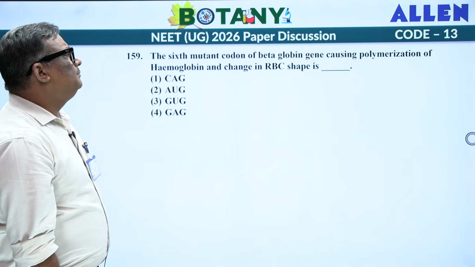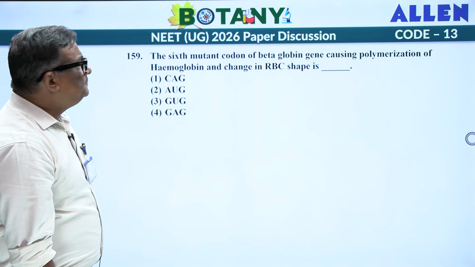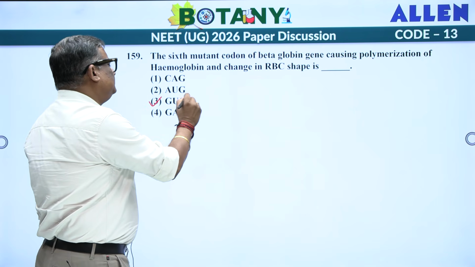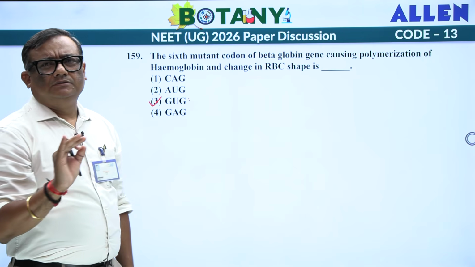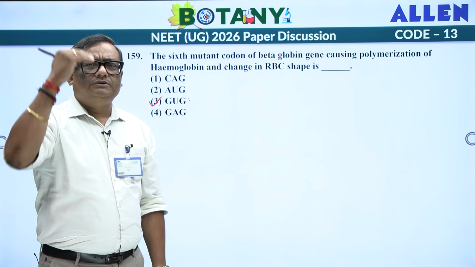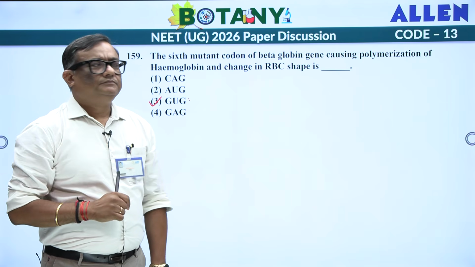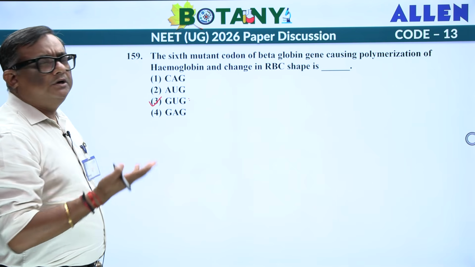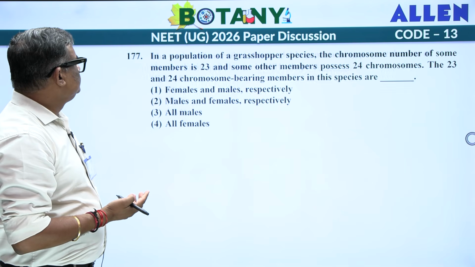The sixth codon mutation of beta globin gene causing polymerization of hemoglobin and change in RBC is basically GUG. It's 100% factual information, 100% factual. You remember when you study this in case of your change in the RBC actually, that is due to the polymerization of hemoglobin. Next one.